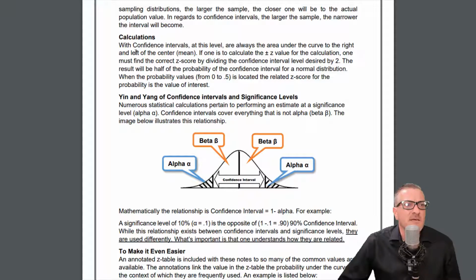I think I mentioned a little bit of this. If one is to calculate the plus or minus z value for the calculation, one must find the correct z-score by dividing the confidence interval level desired by 2. The result will be half the probability of the confidence interval for a normal distribution when the probability values from 0 to 0.1 is okay.